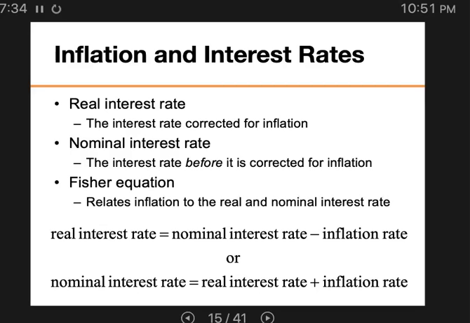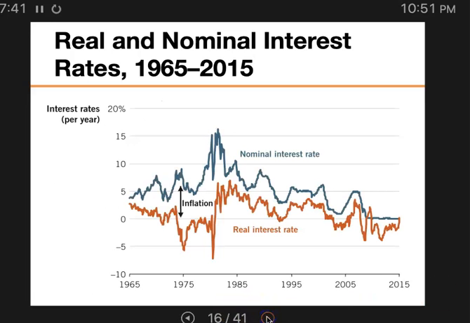Okay, so for example, we're going to take a look at the next slide here, please. If the inflation is positive, just like right here, the nominal interest rate will be greater than the real interest rate.